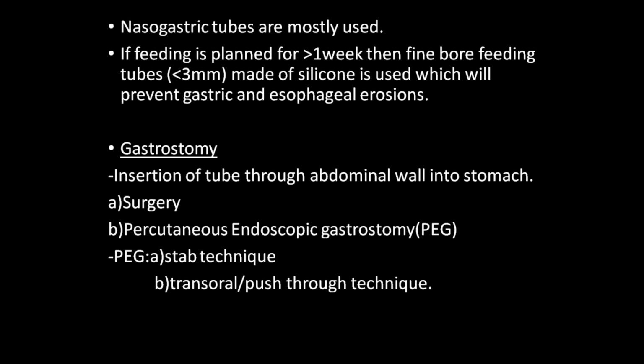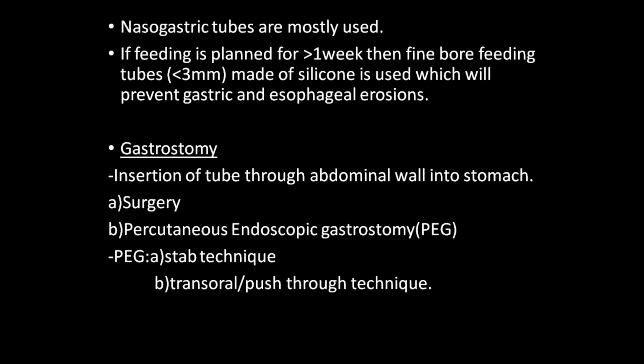At the time of surgery also, for example, when a patient is severely malnourished, severely anemic, for a case of esophageal carcinoma, the patient is unable to eat or drink solid food or liquid food, then you can take the patient for surgery, open the abdomen, and put a Malecot catheter or a Foley's tube into the stomach.